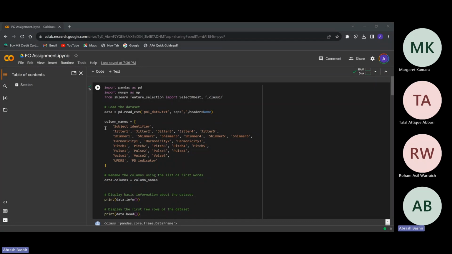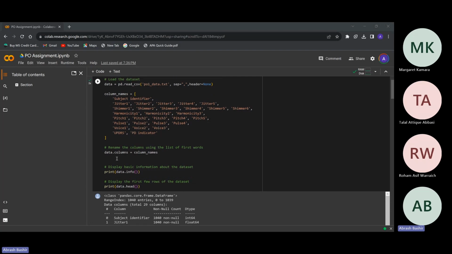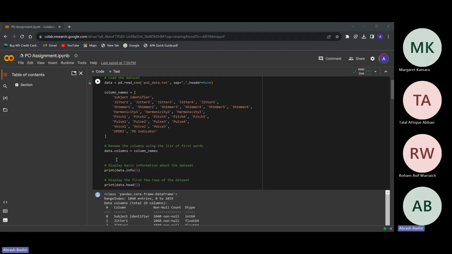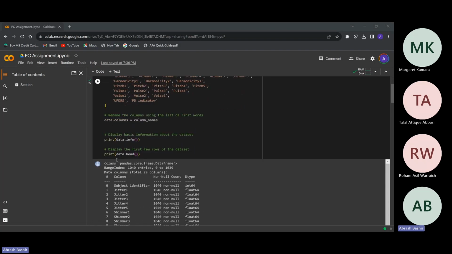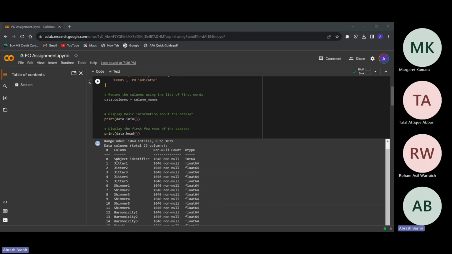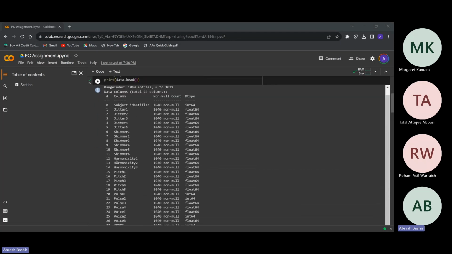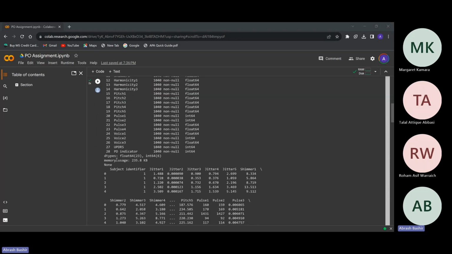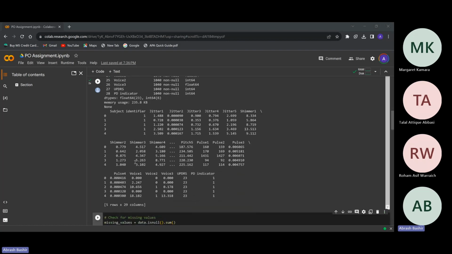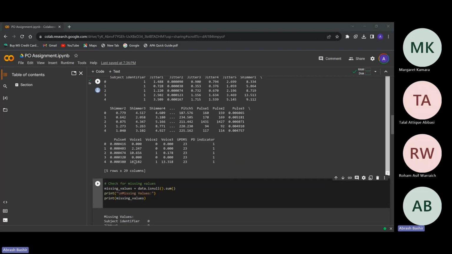So we gave it column names: subject identifier, jitter 1, jitter 2, jitter 3, jitter 4, shimmer, and so on. We assigned the column names to the data columns, and then displayed the output to see how they look. We outputted some of the rows, and now it looks more organized.